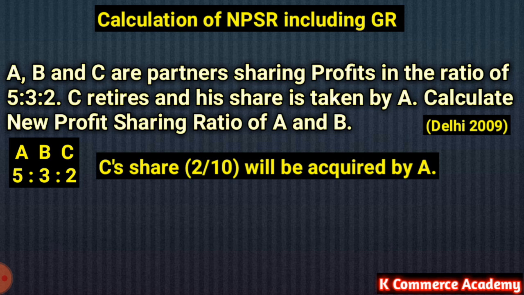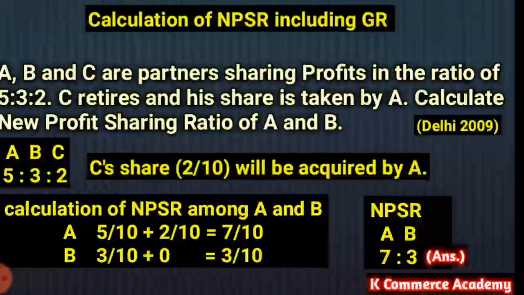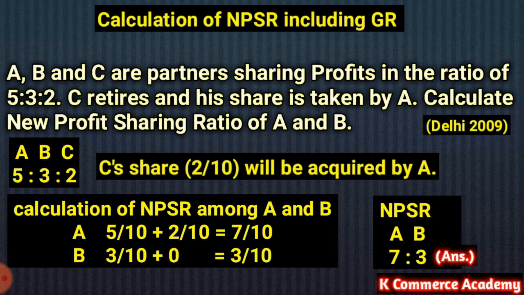B का इसमें कोई इन्वॉल्वमेंट नहीं होगा, जो C का कंप्लीट शेयर है वो A के शेयर में ऐड हो जाएगा. So let us calculate the new profit sharing ratio of A and B. So A has old profit sharing ratio of 5/10 plus what he has received, share of C, that is 2/10. So new profit sharing ratio for A is 7/10. B was having an old profit sharing ratio of 3/10 plus nothing has been received by him, so it is 3/10. Therefore new profit sharing ratio among A and B will be 7:3. That is our answer for this question.